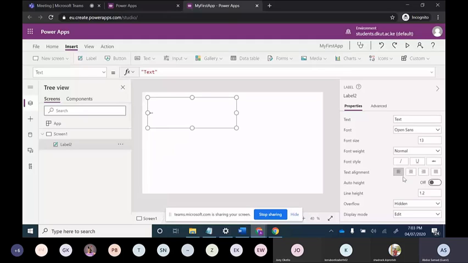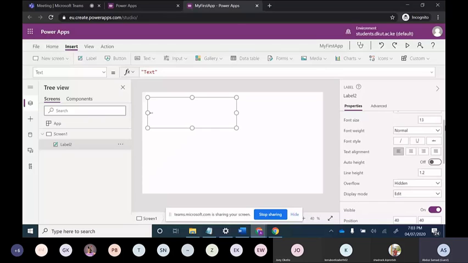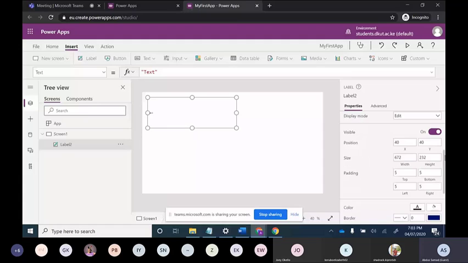On the right navigation bar, can you see this? Here position is there. Position means the X and Y location. First of all, I will change the position. I will put 50 and 50, so it will come down. See, you can see this, it has been rotated. So I will choose 450 over there and I will choose 500 over there. Now you can see it has moved down here.